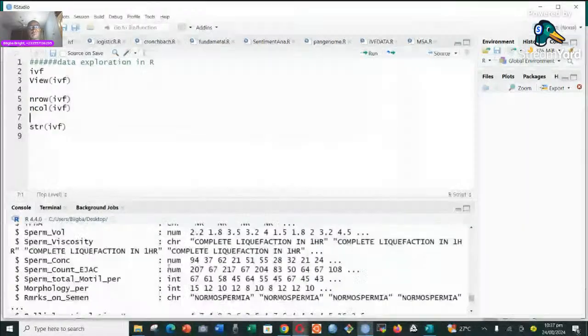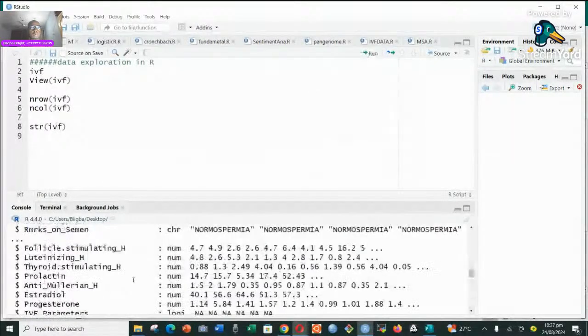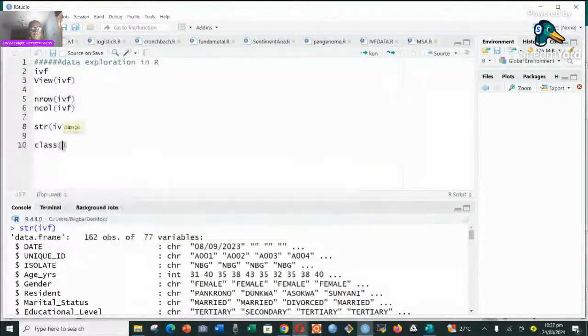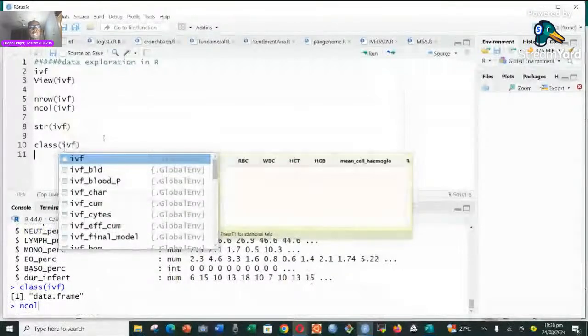So let me quickly clear, then run that, and when we pull up, we can see that it is a data frame of 162 observations, that's the number of rows, and 77 variables, that's the columns. And of course, we could have also used class to just have a glimpse of what we have. So it is a data frame. We wanted to know the kind of data we are dealing with, and it is a data frame.